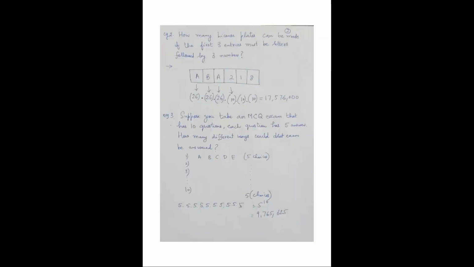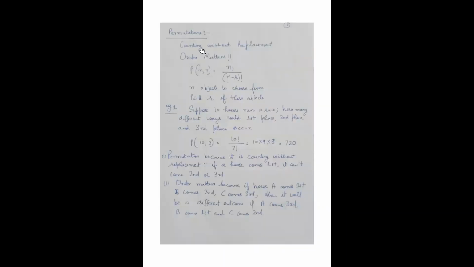Right? Okay. So next is one slide on permutations. Here it is counting without replacement, so that you need to remember, and the order matters. It is usually represented by P(n, r) = n factorial divided by (n minus r) factorial. So let's take an example straight away. Suppose 10 horses run a race, and how many different ways could first place, second place, and third place occur?